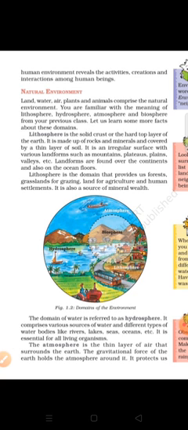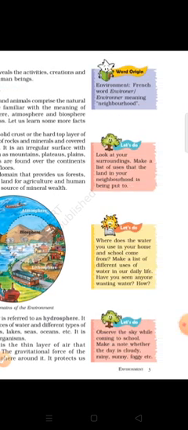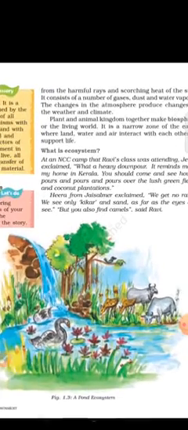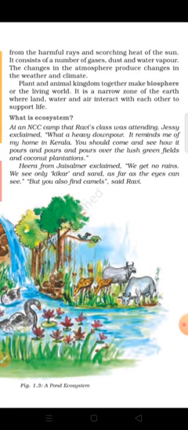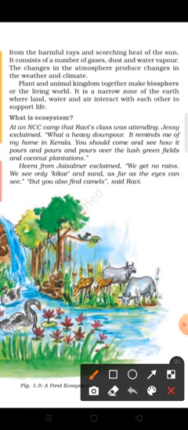Now the atmosphere is the thin layer of air that surrounds the earth. The gravitational force of the earth holds the atmosphere around it. It protects us from harmful rays and the scorching heat of the sun, that is called atmosphere.